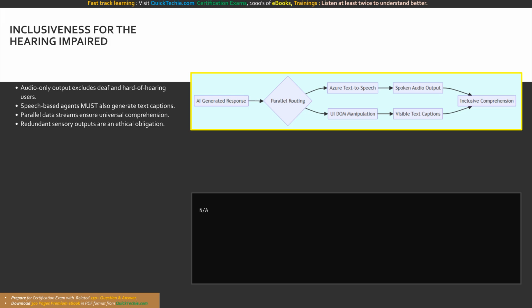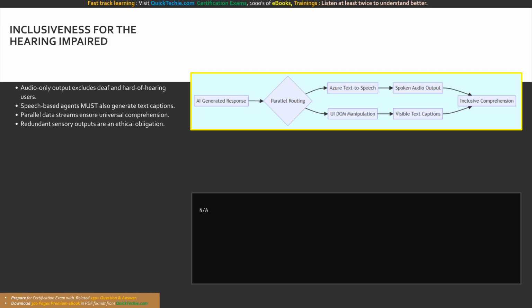While adding speech input is a massive leap forward, we must immediately consider the counter scenario to maintain true inclusiveness. What happens when an AI application relies heavily on audio output? The responsible AI training materials provide a highly specific, critical example. An AI agent that offers speech-based interaction should also generate text captions to avoid making the system unusable for users with a hearing impairment. This is a foundational lesson in inclusive design.